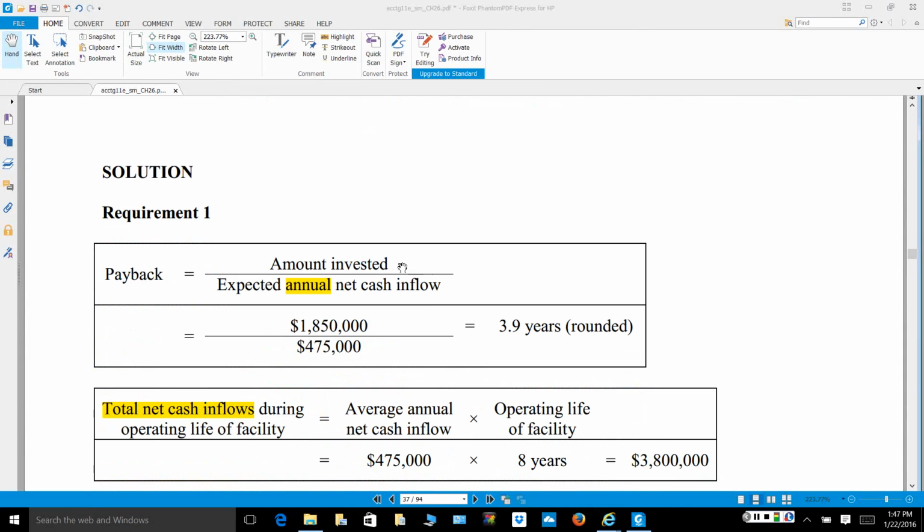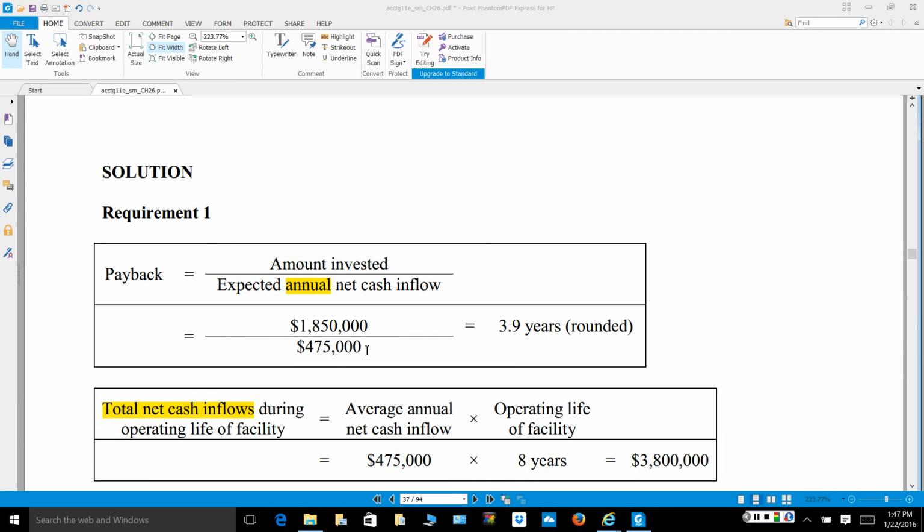So we know our amount invested was $1,850,000. And they told us that our expected annual cash flows, so we're not looking at total, but our annual cash flows, are $475,000. So with this in mind, we would take around 3.9 years to generate enough cash flow to cover our initial investment of $1,850,000. Now, if the cash flows were not the same every single year, we would simply add the cash flows and divide by the number of years that they are coming in. This is the simplest form of the problem.